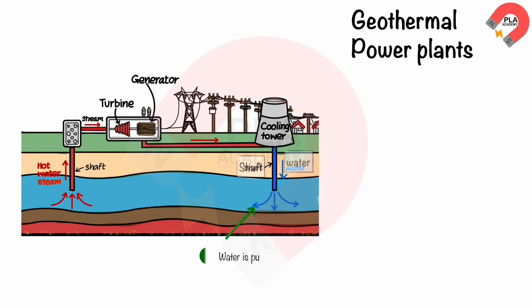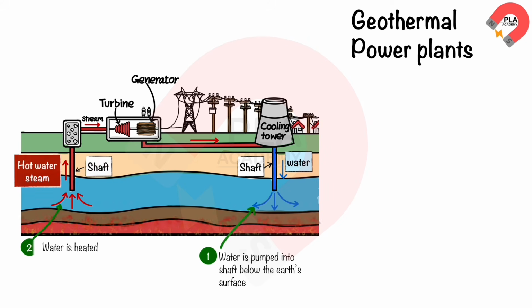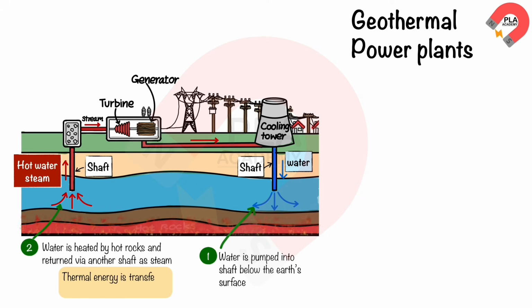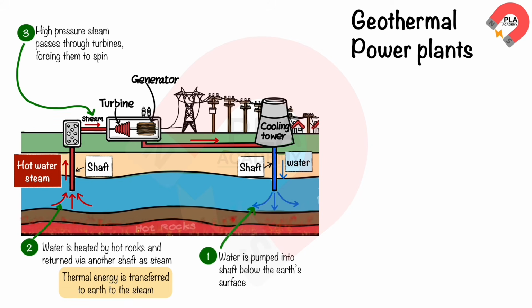Geothermal power plant. Water is pumped into shafts below the Earth's surface. Water is heated by the hot rocks and returned via another shaft as steam. The thermal energy is transferred from the earth to the water steam. The high-pressure steam passes through turbines and forces them to spin.